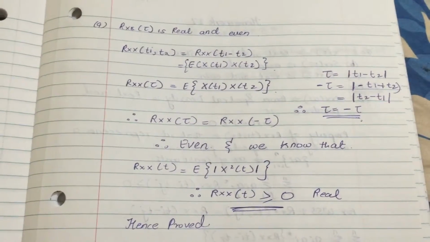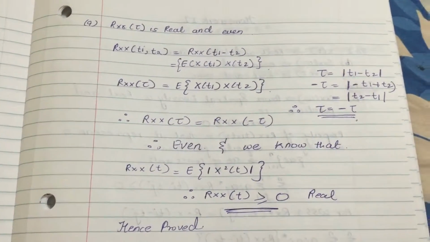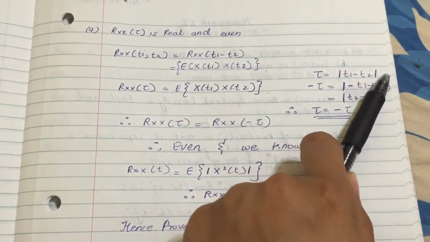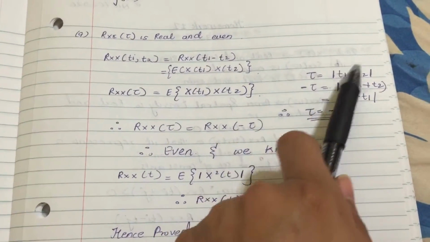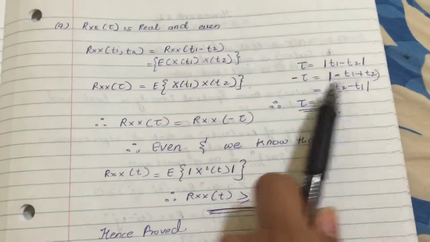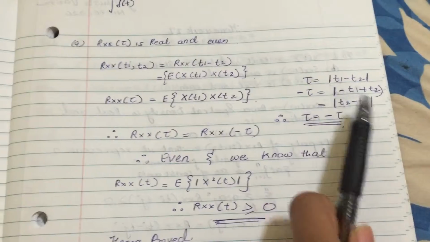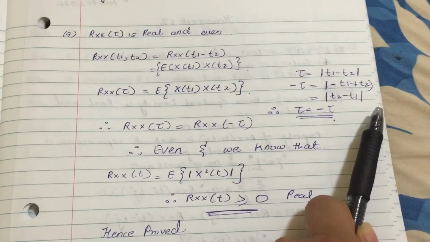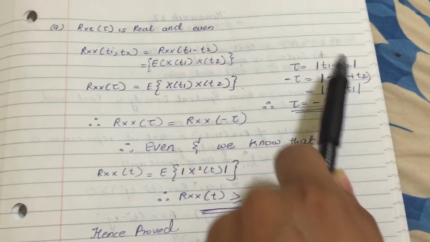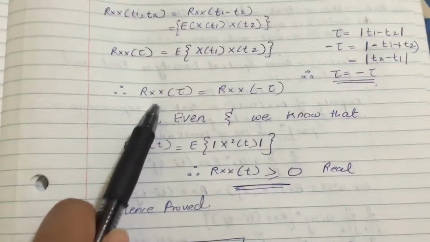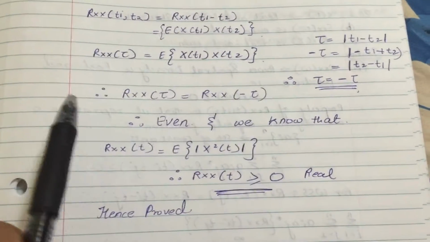Now what we're going to do is take into consideration a constant tau, and tau equal to t1 minus t2. It's easy to see tau equal to t1 minus t2 is basically the time difference. So if you take this as minus tau, you can change the values inside and you're still going to get t2 minus t1, but it's basically just going to be the time difference. Therefore, it's easy to see that this is equal to this, hence minus tau is equal to tau. Therefore, Rxx tau is equal to Rxx minus tau.